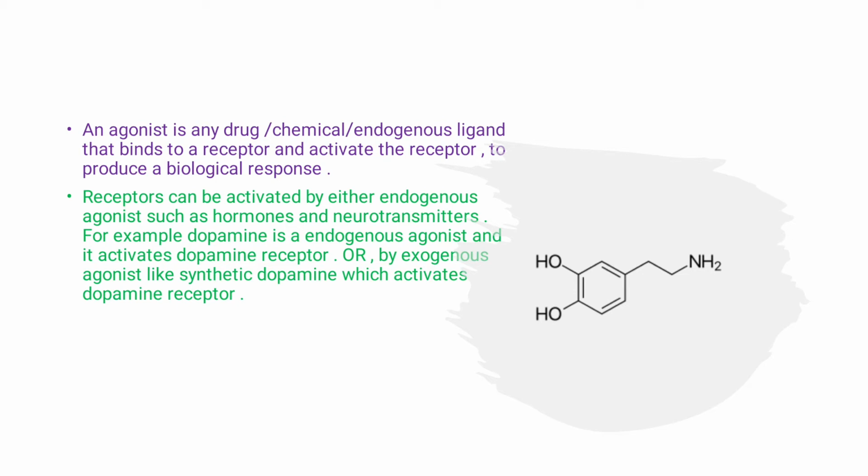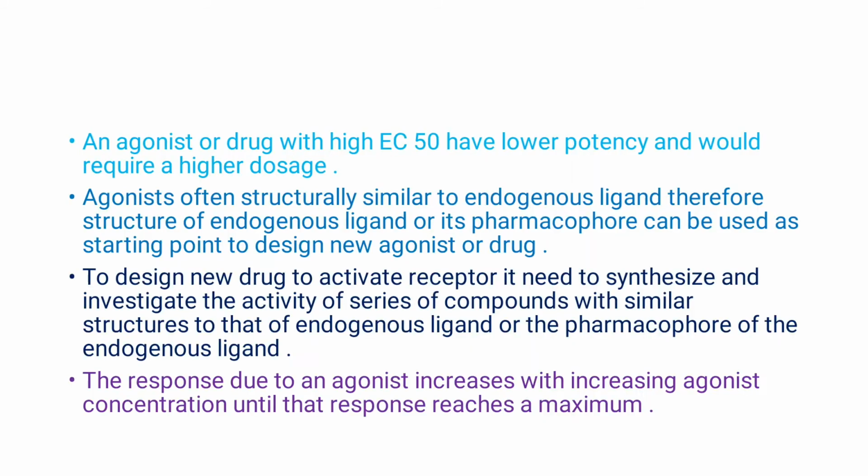So receptors can be activated by either endogenous agonists or by exogenous agonists like synthetic dopamine, which activates the dopamine receptor. An agonist or drug with a high EC50 has lower potency and would require a higher dosage. Agonist structure is often similar to the endogenous ligand, therefore the structure of the endogenous ligand or its pharmacophore can be used as a starting point to design a new agonist or drug.